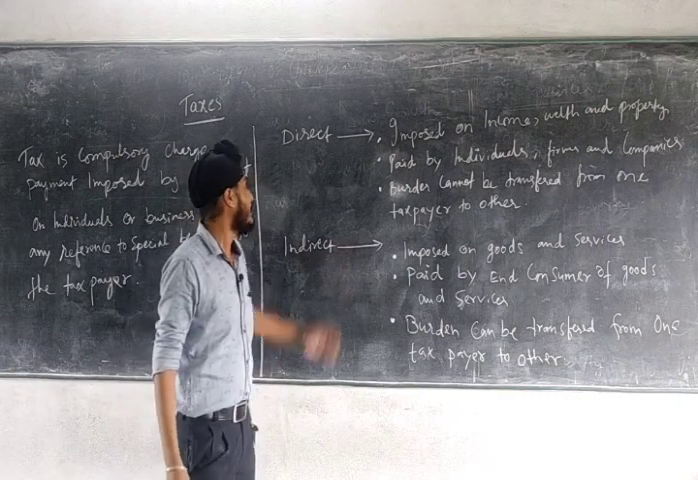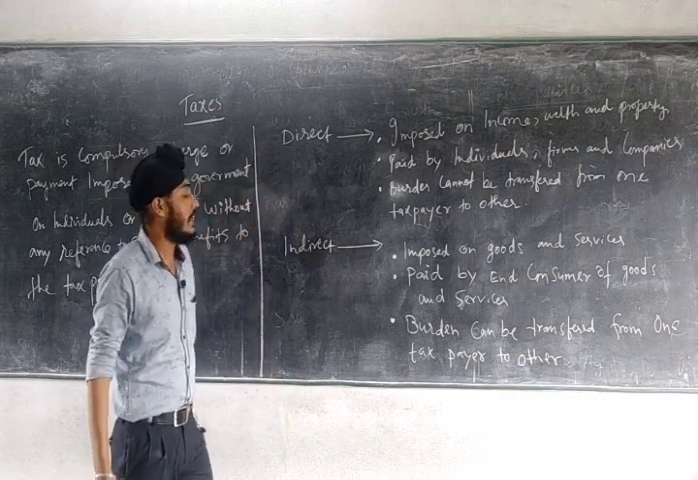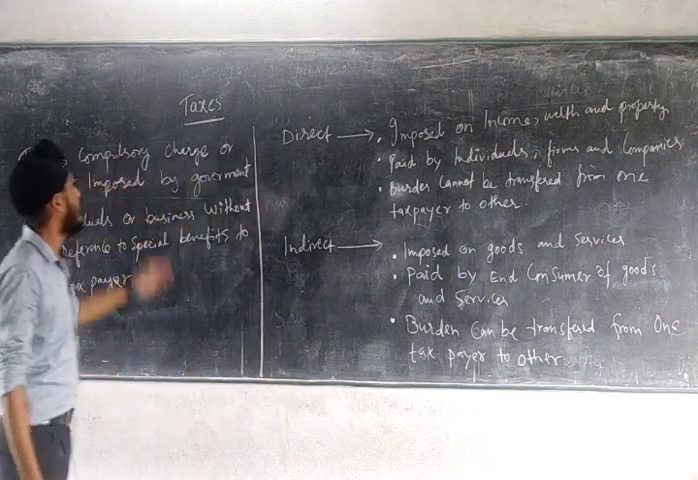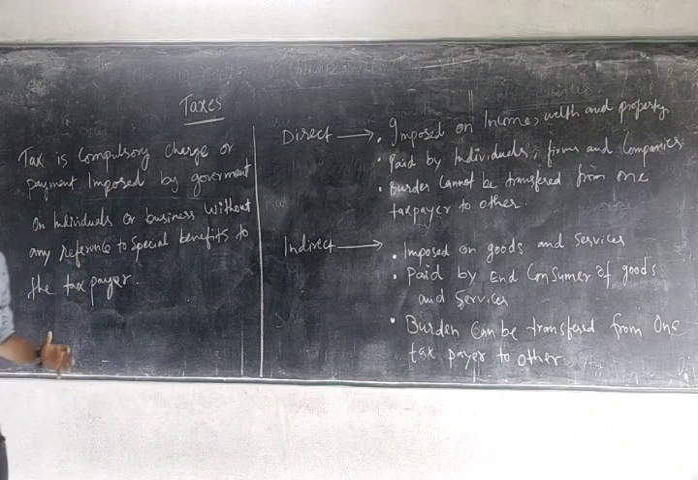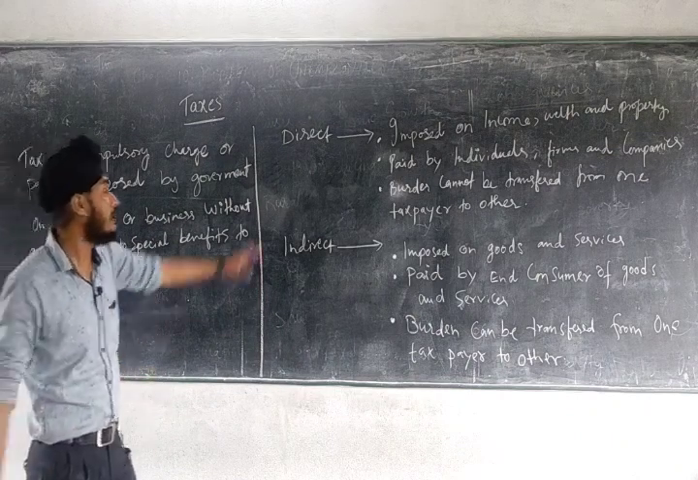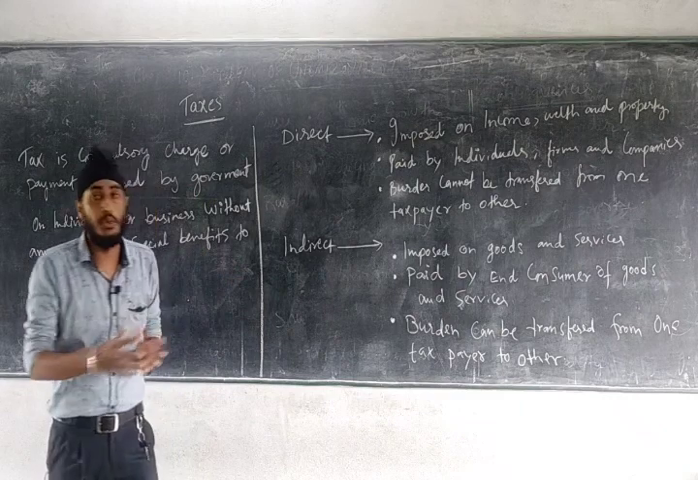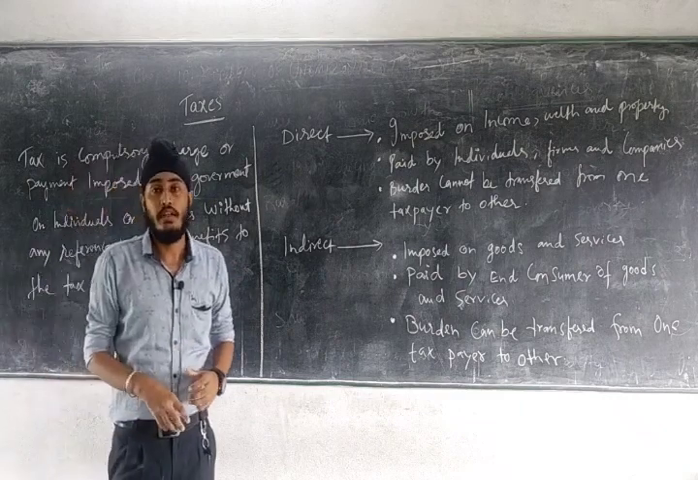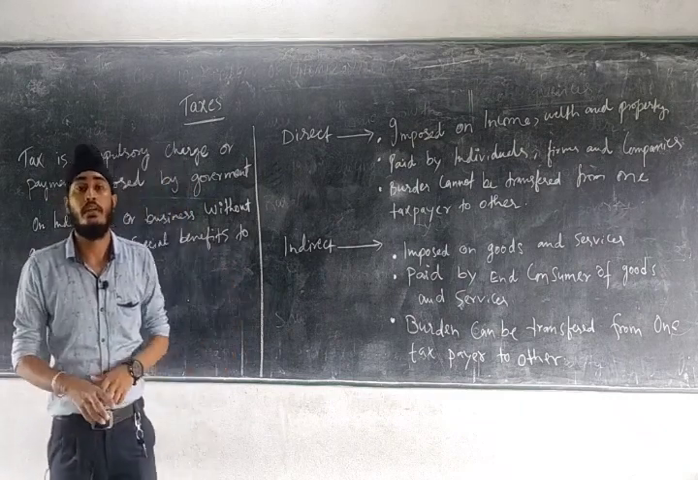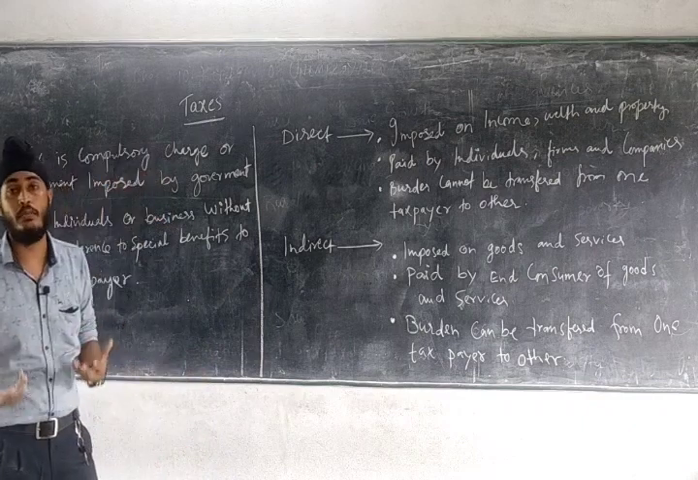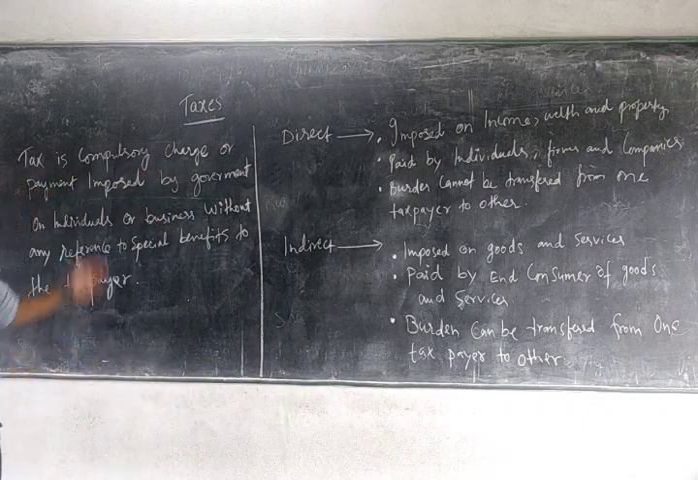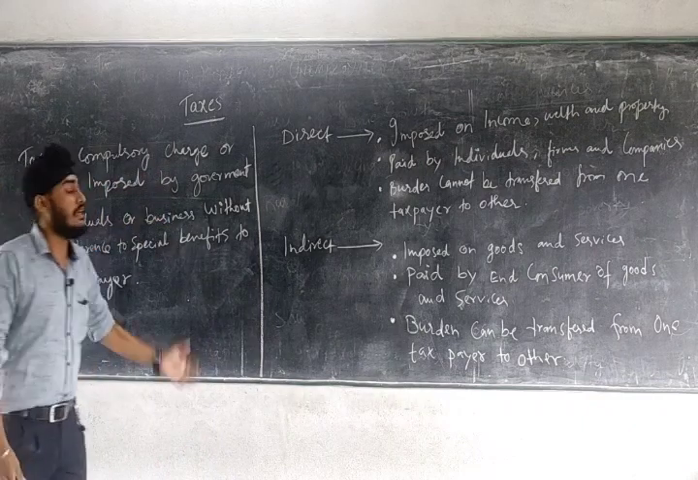So this way we can say that direct tax and indirect tax are among the prominent taxes which are collected by the government, and when collected, this tax is used for the expenditure on infrastructure in the economy. So today we have discussed what is fiscal policy and taxes, that is the meaning of tax, direct tax and indirect tax.